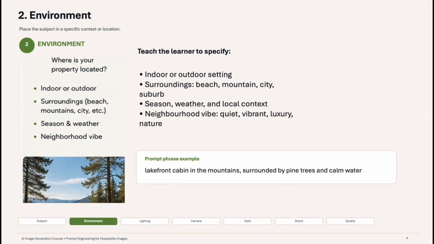The second component is environment. The environment describes where the subject exists. Ask yourself, where is the scene taking place? It could be a beachfront property, a mountain lodge, a luxury hotel, a busy city center, a modern office, etc. Environment creates context, and context creates realism, which we need when we're creating high-quality AI images.